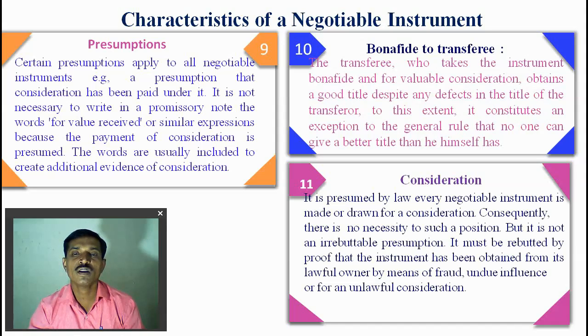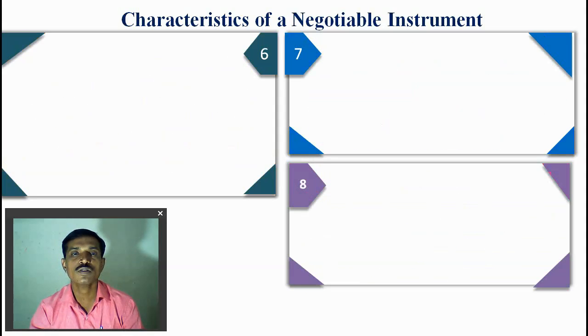Consideration is presumed by law. Every negotiable instrument is made or drawn for consideration, which we see in our example of presumption. So there is no necessity to state it, but it is not an irrebuttable presumption. It must be rebutted by proof that the instrument was obtained from the lawful owner by means of fraud, undue influence or for unlawful consideration. So being made for consideration is a characteristic of the negotiable instrument.